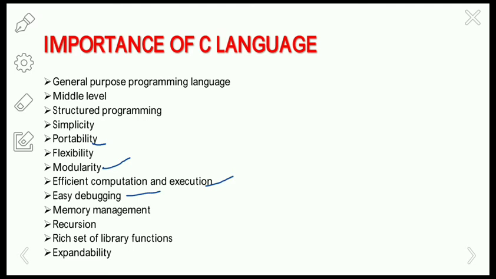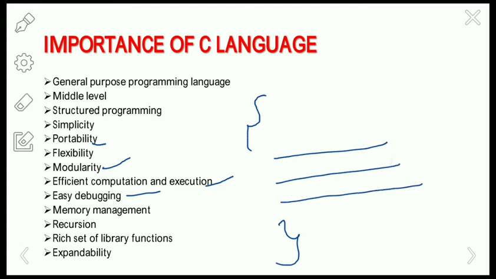The syntax errors can be easily detected by the C compiler. The error is displayed with the line number of the code. So if you are executing a program and you click the debugging option in Turbo C, it will check all the lines and display in which line there is an error. So that is the easy debugging.